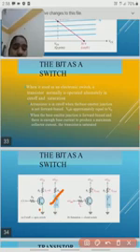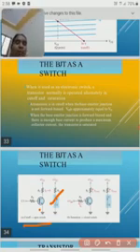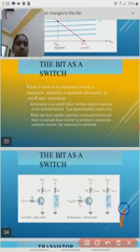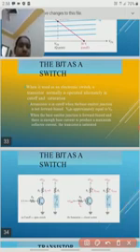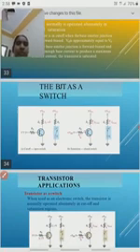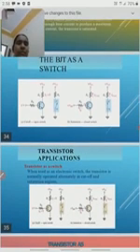When both junctions are in cutoff region, this is called an open circuit. When these two are in forward bias, this is called a closed switch, a closed circuit, I mean the transistor is working. So this one behaves like a switch.